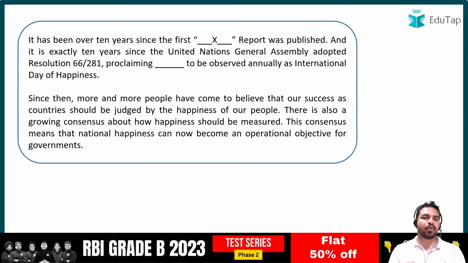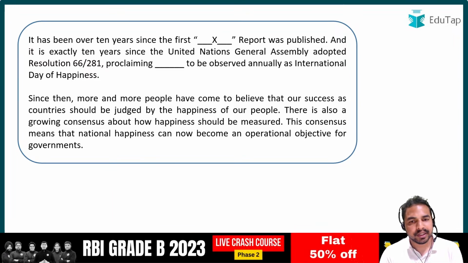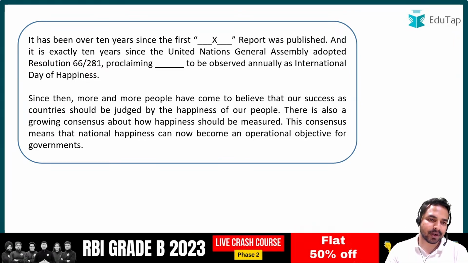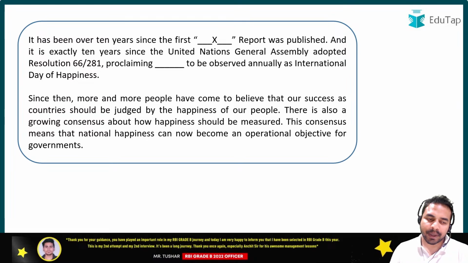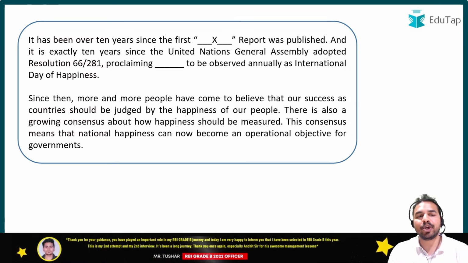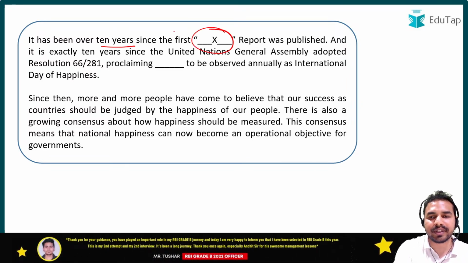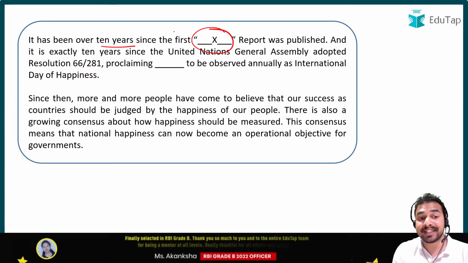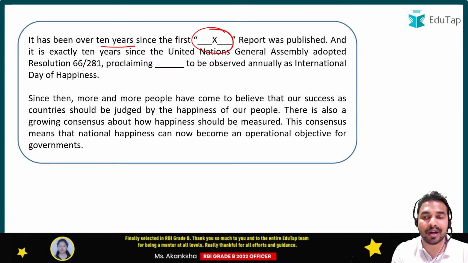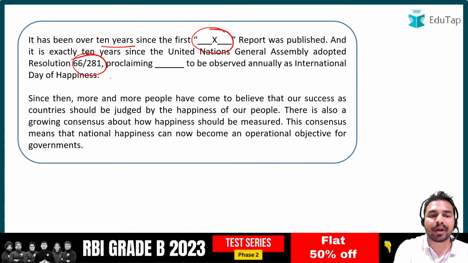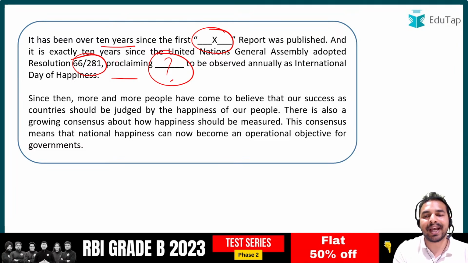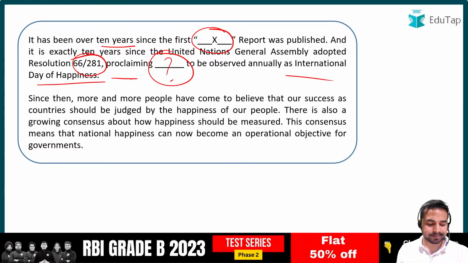So now guys, we are moving towards the last part of today's session, and this is the last paragraph question set that we are going to cover, and this is from a very special report. You can just read out the paragraph here. The paragraph says that it has been over 10 years since the first report was published, and it is exactly 10 years since the United Nations General Assembly adopted resolution 66/281 proclaiming X to be observed annually as the International Day of Happiness.